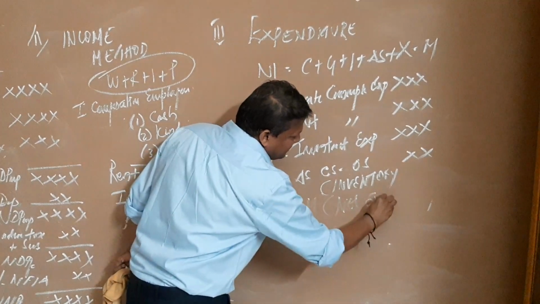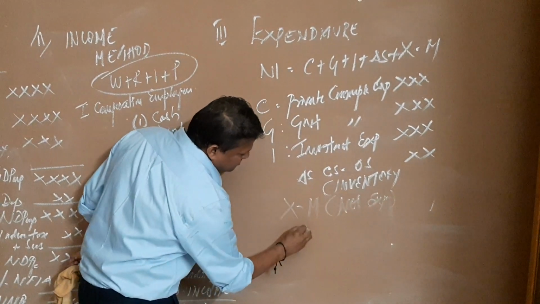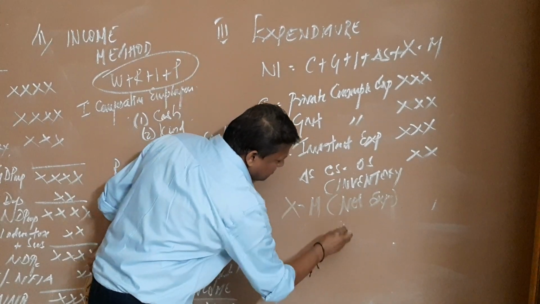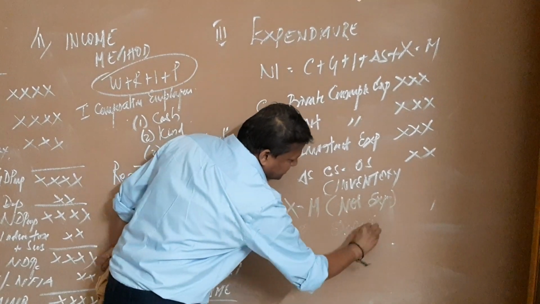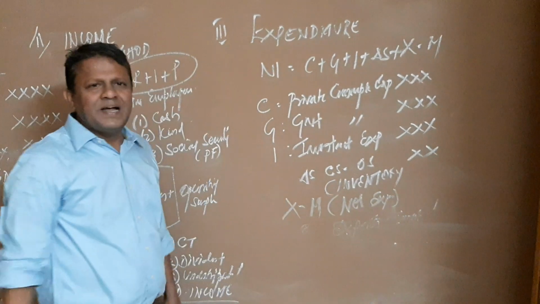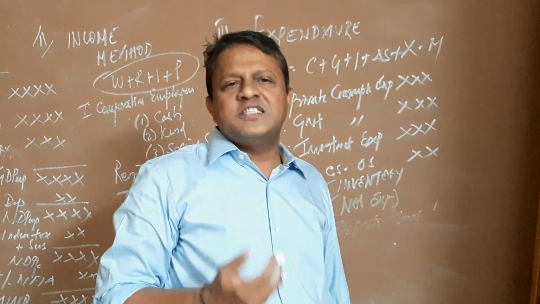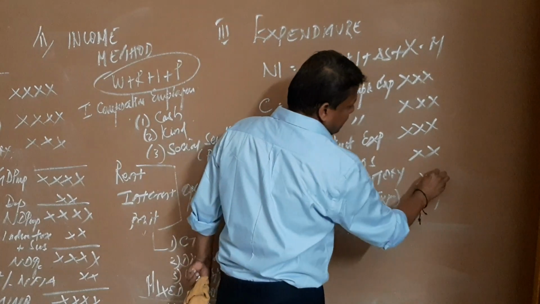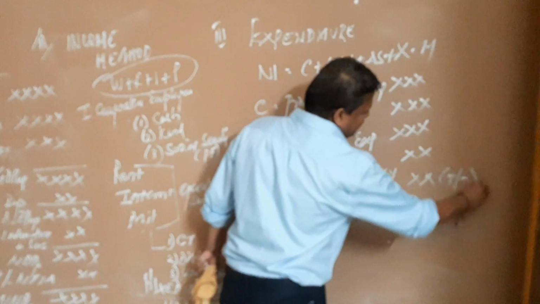That means export minus import. Remember, it can be either plus or minus. If export is greater than import, it is plus. If import is greater than export, it is minus. So it can be either plus or minus.